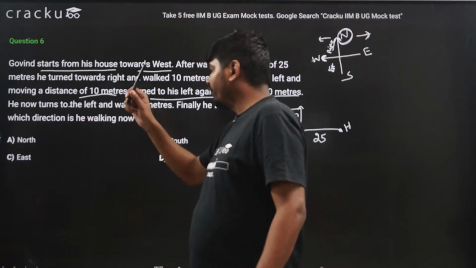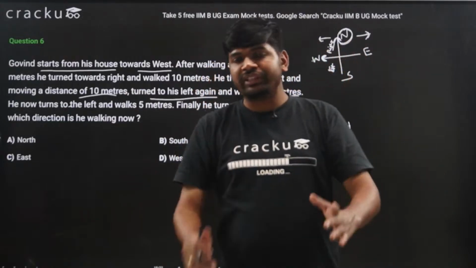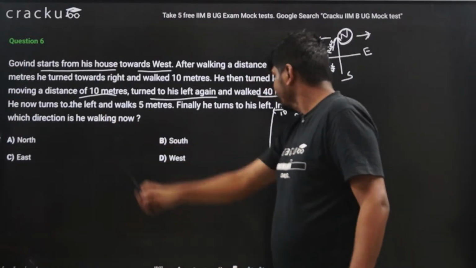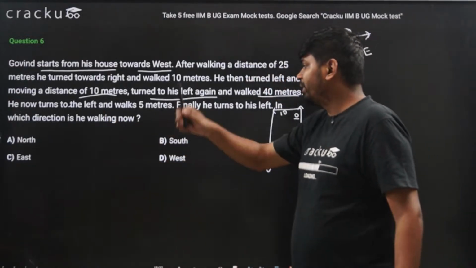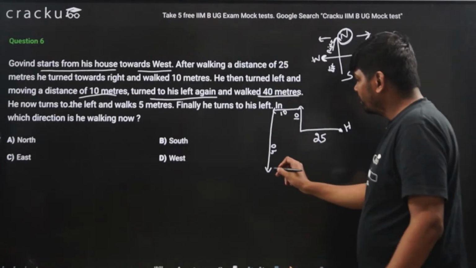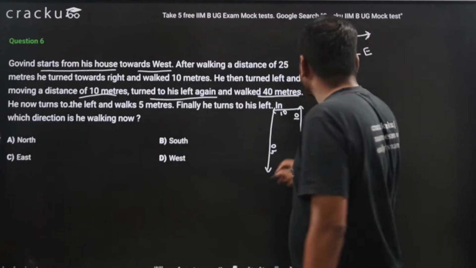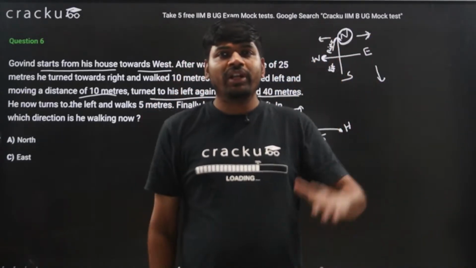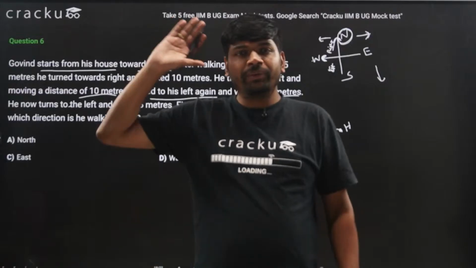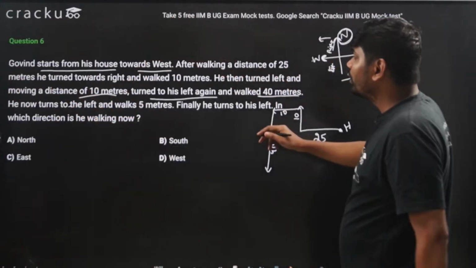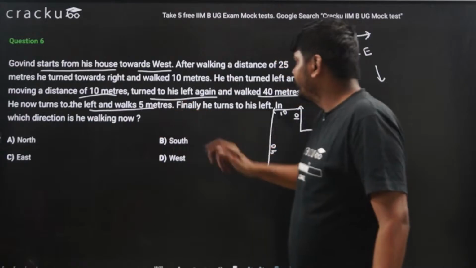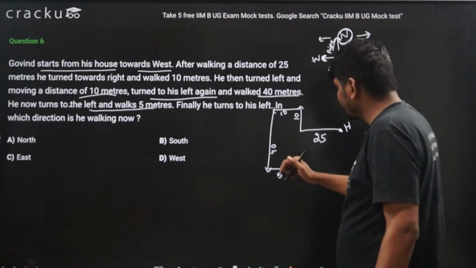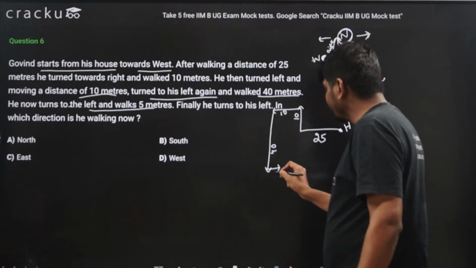He now turns to the left. Right now he is facing south direction, and he again turns left, and he moved a distance of 5 meters. When you are facing south direction, your left will be on east, your right will be on west. So he turns to the left and walks 5 meters. So this is a small distance, 5 meters.